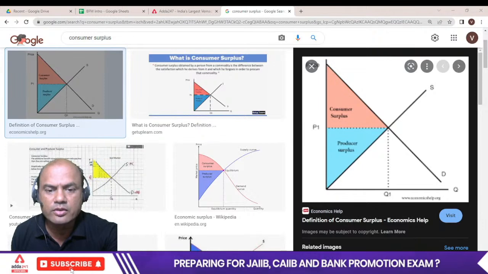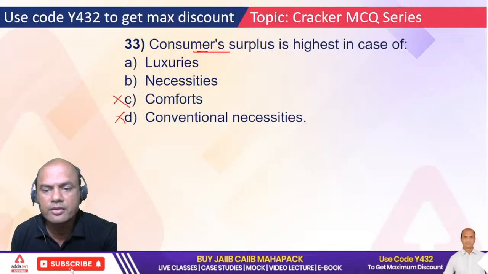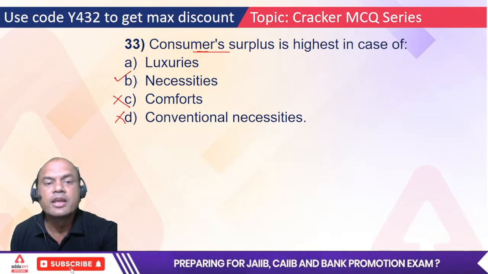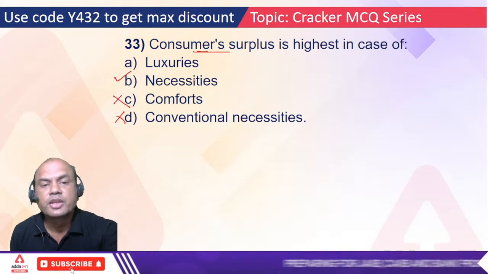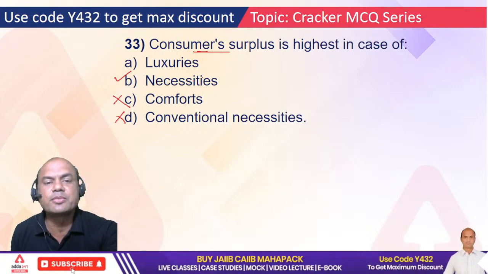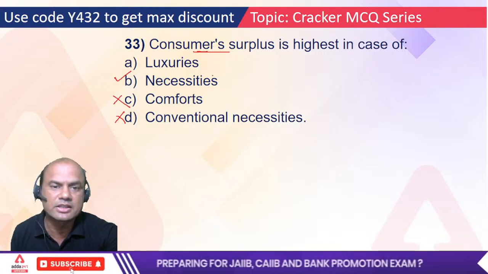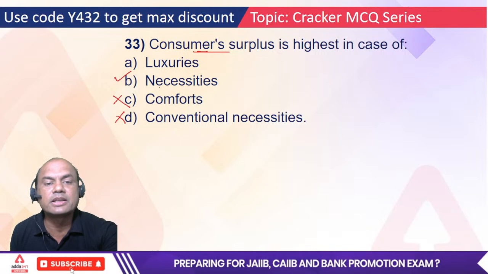Everyone got this answer or no? Type yes if you have got it. Also type the answer itself. So it will be highest in case of necessities, right? Necessities means what? Food, clothing and shelter. These are the three basic necessities. So consumer surplus will be highest in these cases.